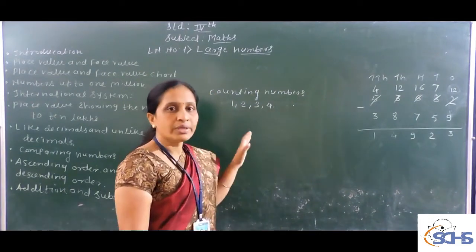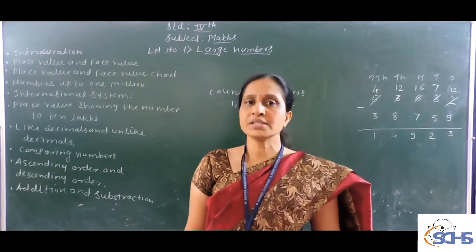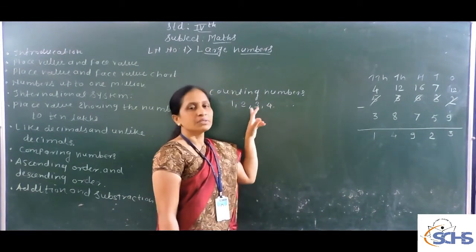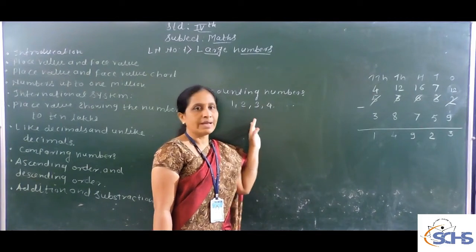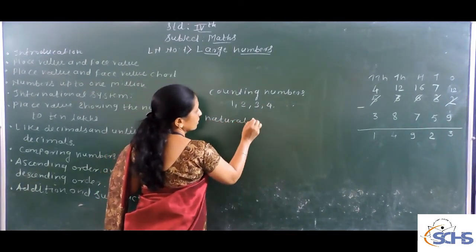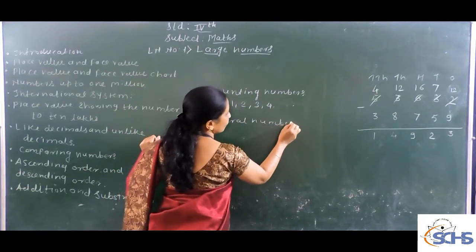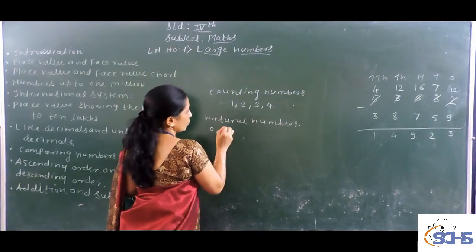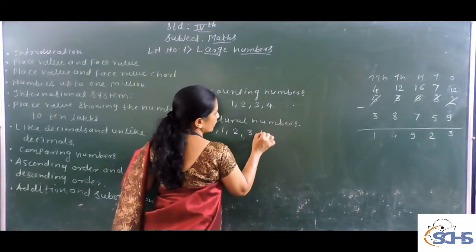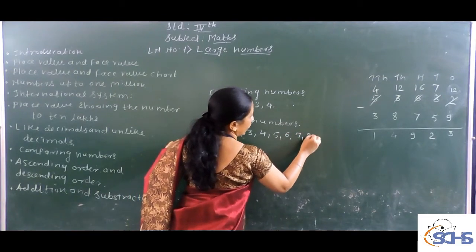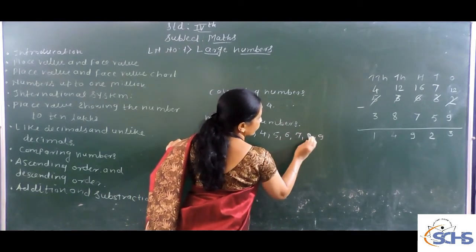These counting numbers, including 0, are called the natural numbers. So natural numbers are 0, 1, 2, 3, 4, 5, 6, 7, 8, 9.